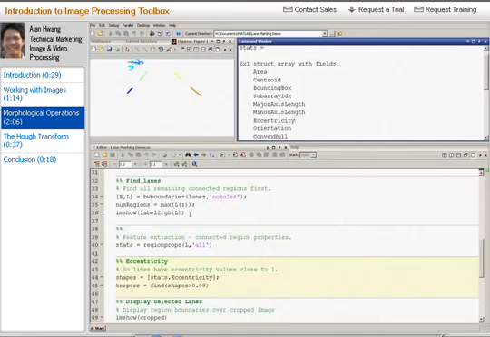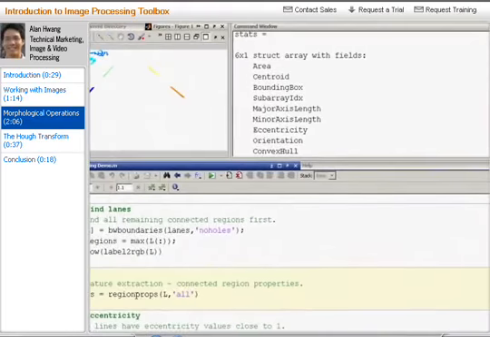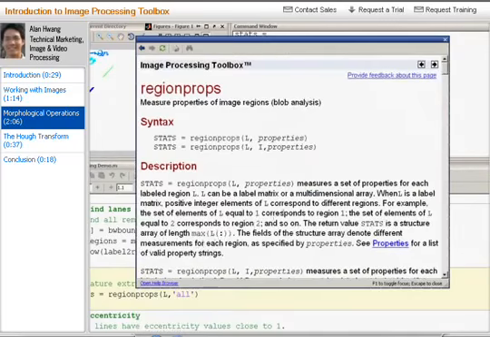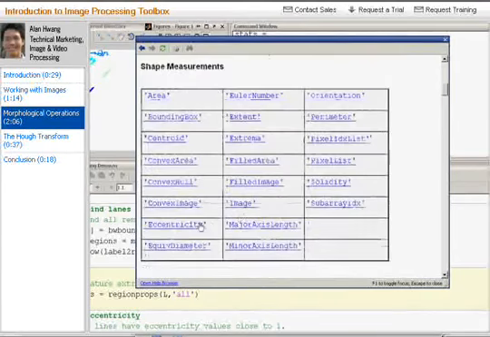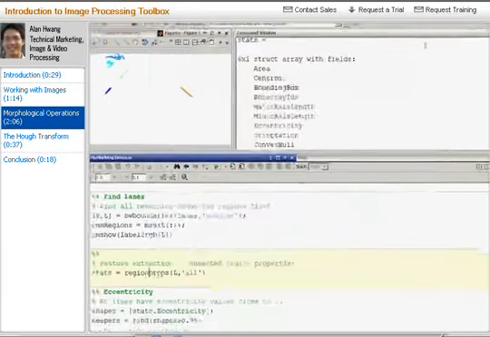For more information on regionprops, the MATLAB documentation is a great tool and provides details on the attributes and parameters of this function. One can access the documentation by right-clicking on the function in the MATLAB editor and selecting Help on Selection. An object that has an eccentricity close to 0 is shaped more like a circle, while an object with eccentricity close to 1 is shaped more like a line.